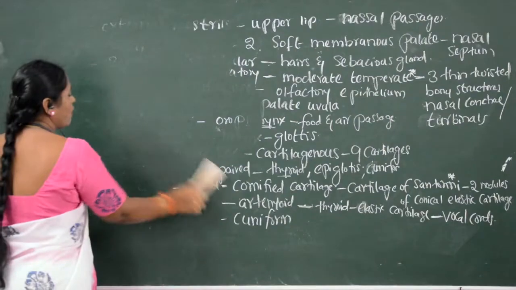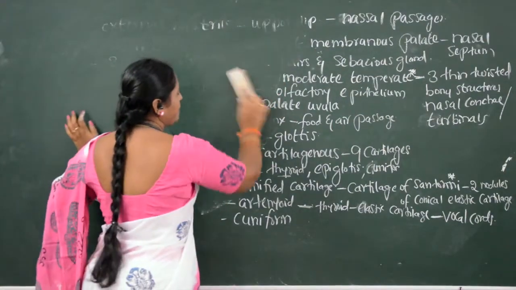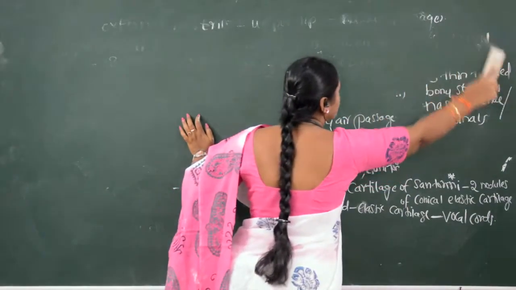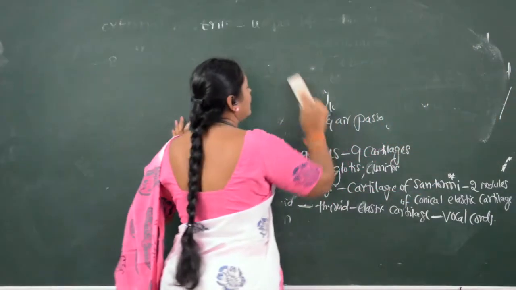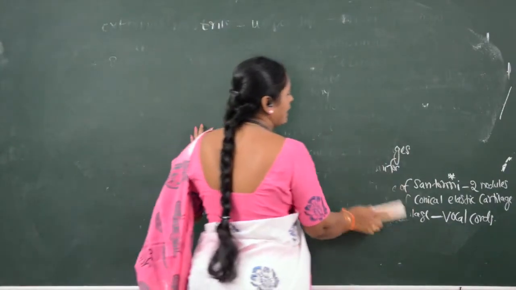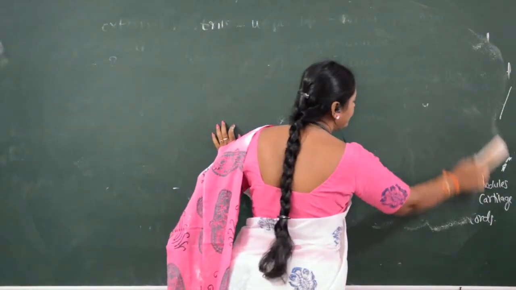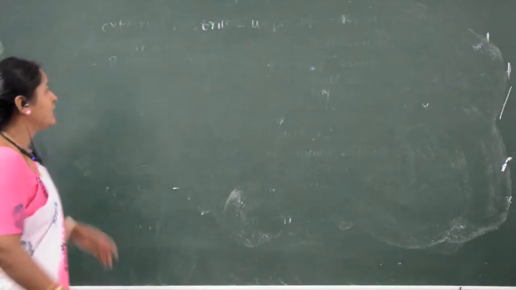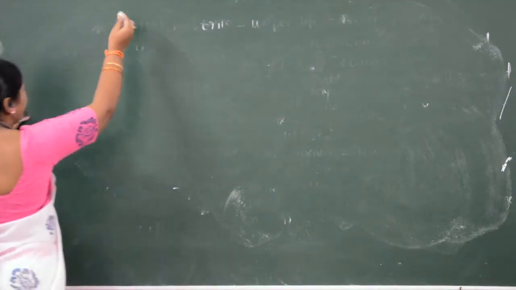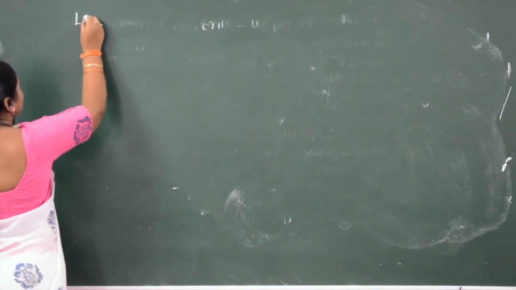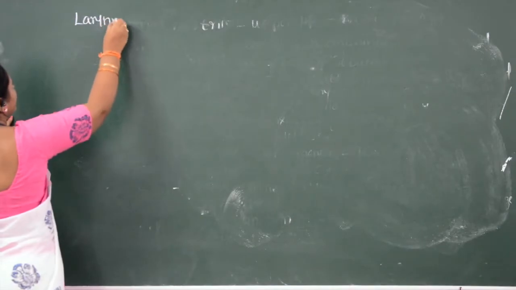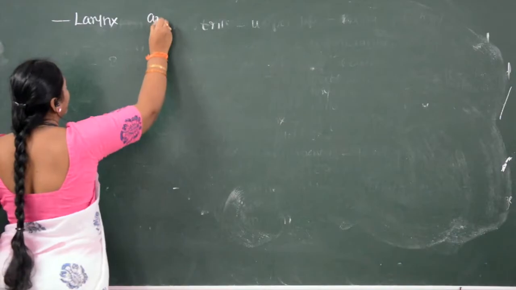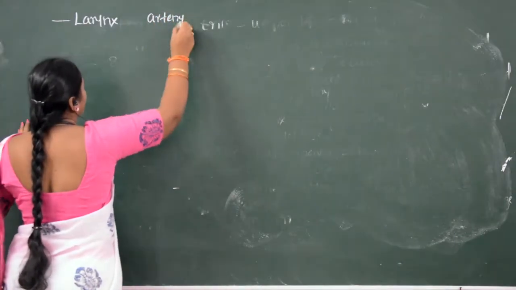Larynx is nothing but the voice box, which is made up of 9 cartilages, whereas 3 are unpaired cartilages and the other 3 are paired cartilages. Now we are seeing about paired cartilages, where we are talking about arytenoid cartilage.